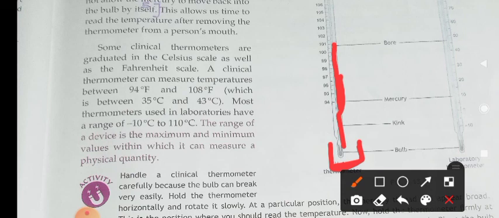Understood, children? So there are two types of thermometer. One is the clinical thermometer, another one is the laboratory thermometer. What is the difference between clinical thermometer and laboratory thermometer?